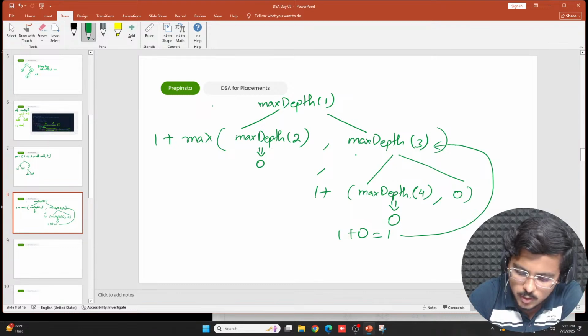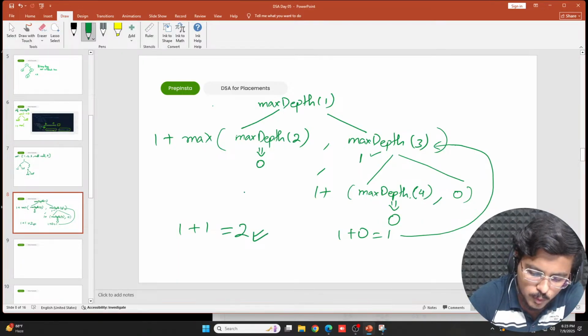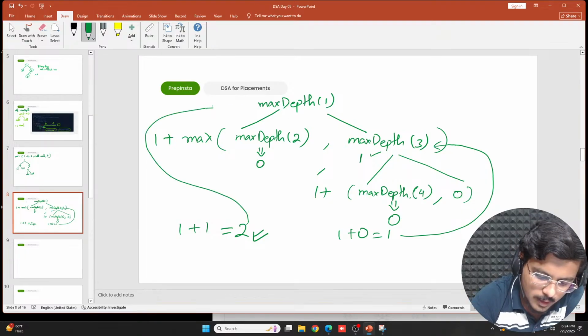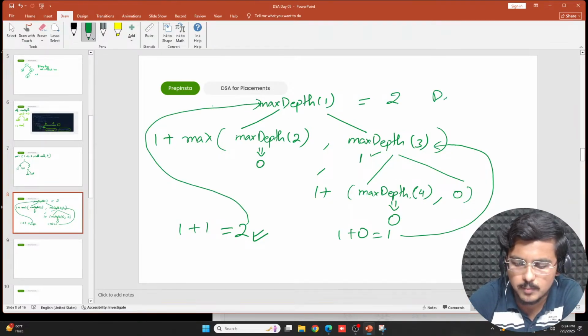Let's check. So this becomes 1, fine. Now out of these 0 and 1, which is maximum? This one is maximum. So 1 plus 1 would become 2, fine. So 2 is the depth. This 2 would be returned here to this max depth, and henceforth the answer would be 2. So the depth is 2.